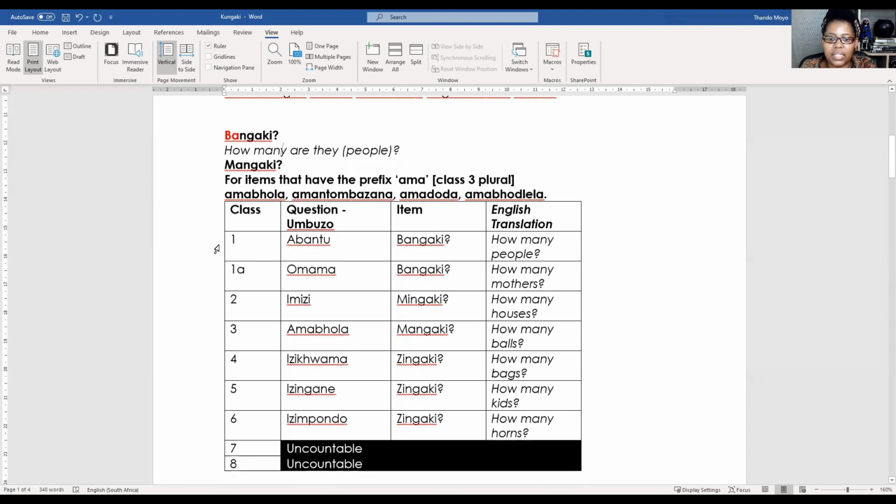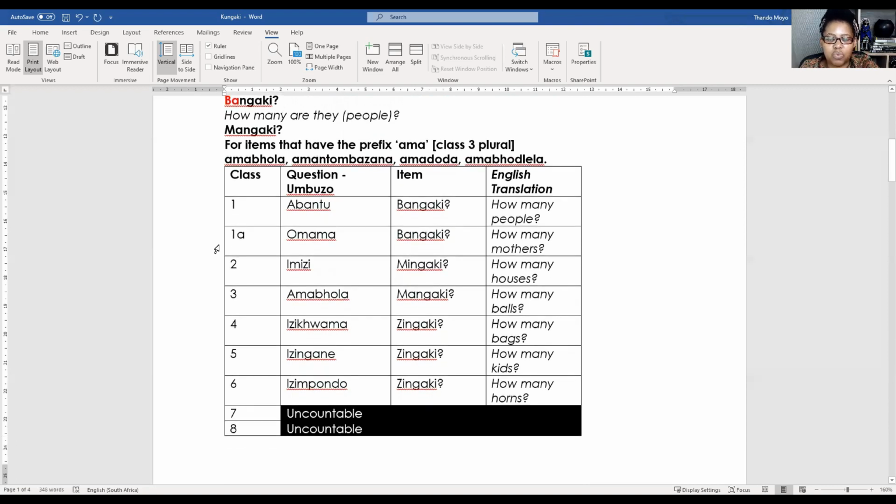So now let's look at the different ways we could be saying this in counting different nouns. So pay attention to this, then it will help you with your question as well if you are wanting to ask a question. So look at this one for class 1 and class 1A. I've mentioned in the past that these two, although class 1A starts with just a U or an O, and class 1 starts with an UM, L, and ABA.